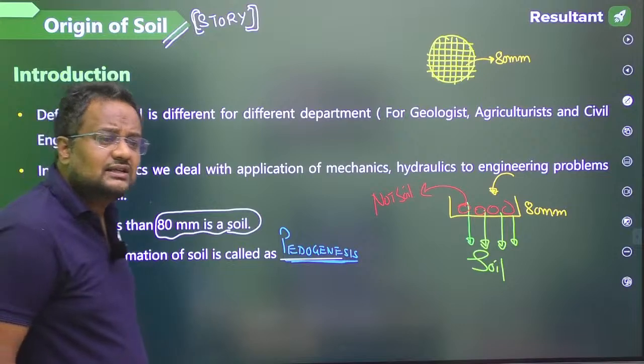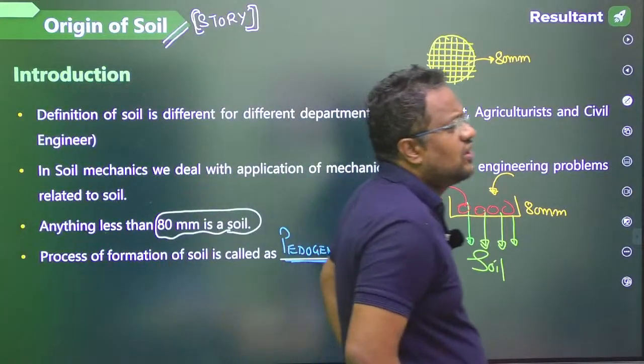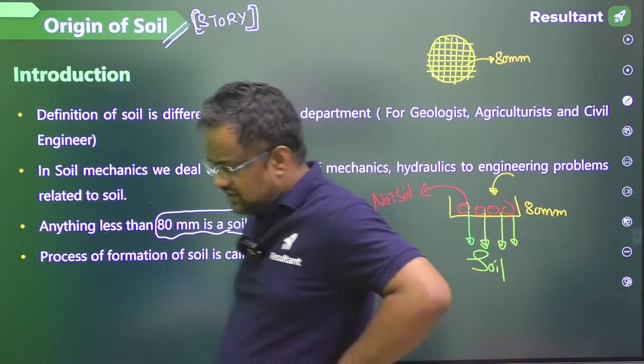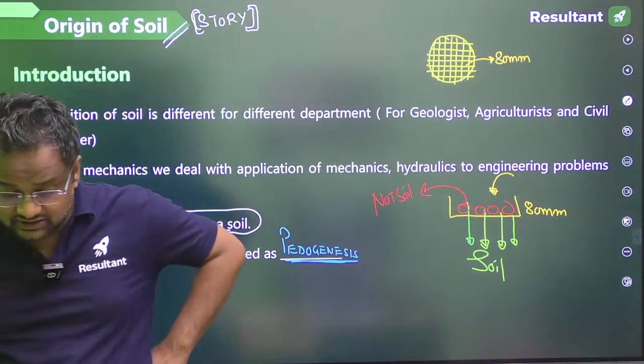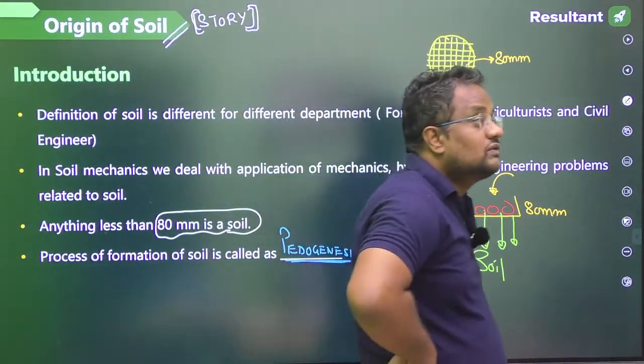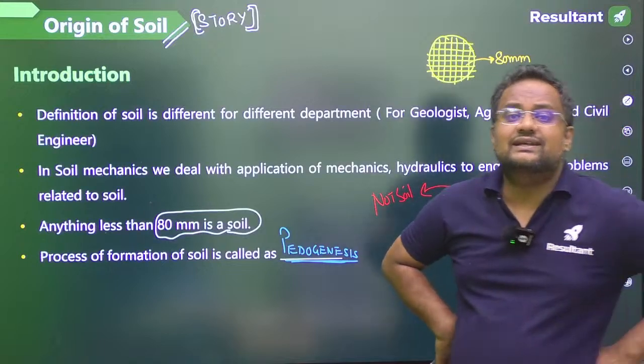First guys, the definition of soil is different from the perspective of a geologist, agriculture and civil. If you ask a civil, electrical or computer science engineer, most of them think that in soil mechanics in our BTech we are studying the chemistry behind it.